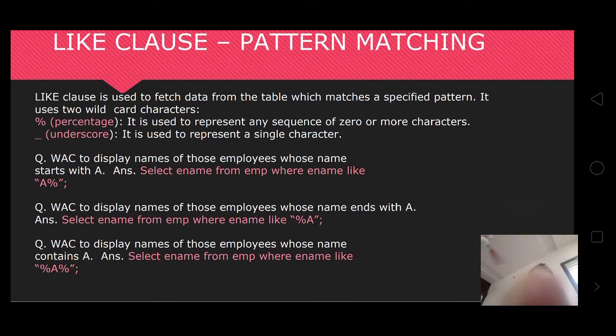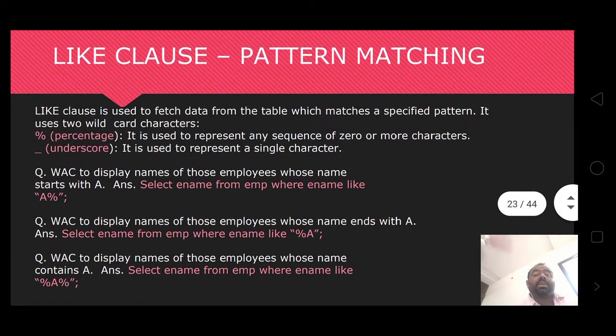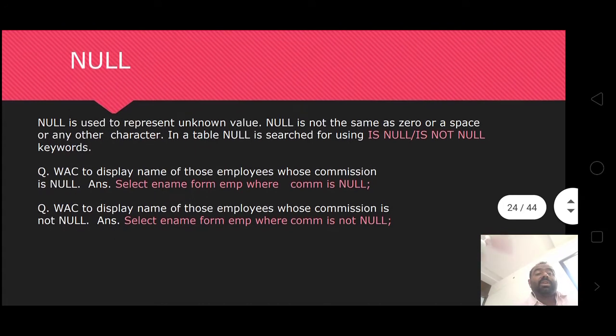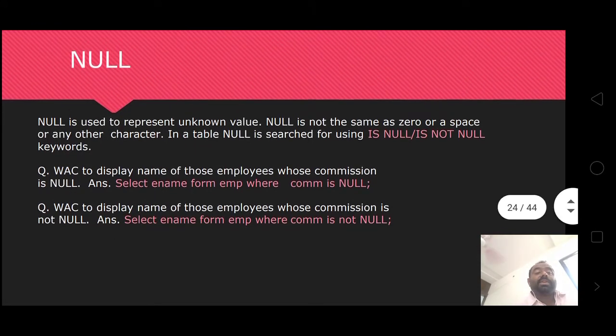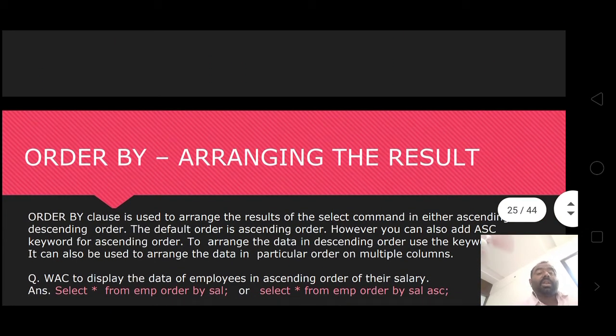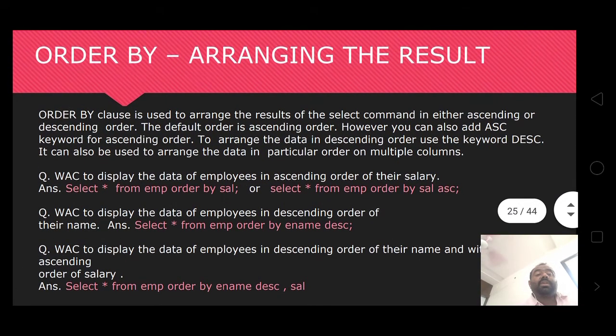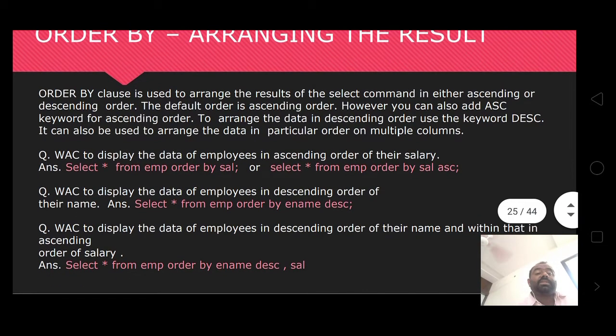You can write the like clause. Then null values: is null, is not null. Order by is given, only ascending order and descending order. For ascending order there is no need to write ascending, but for descending order you must write descending.